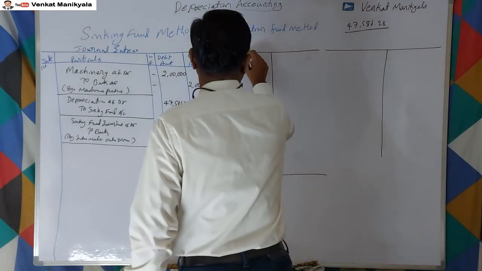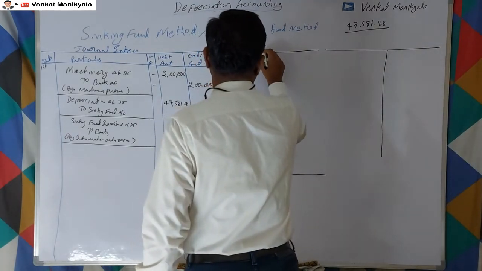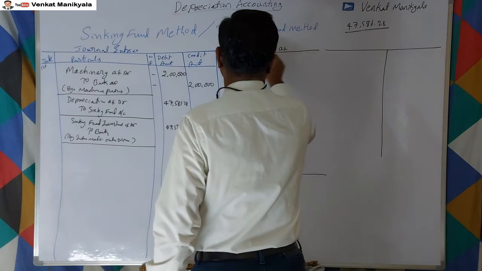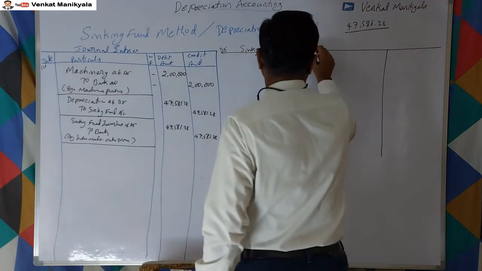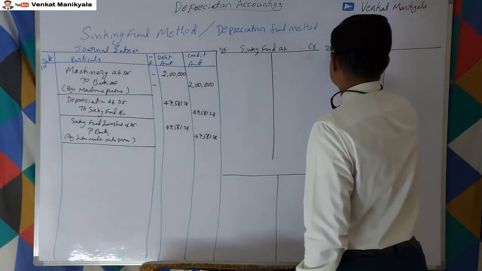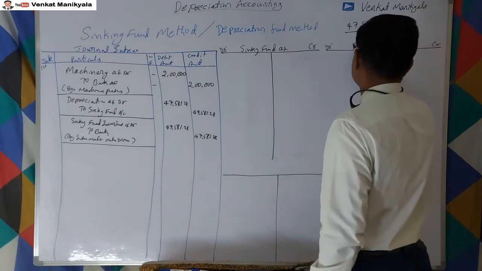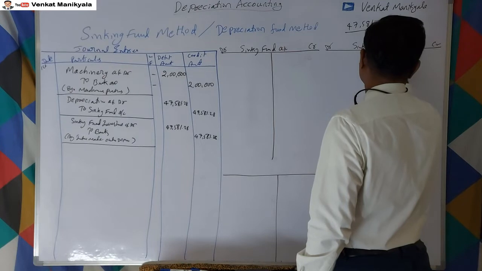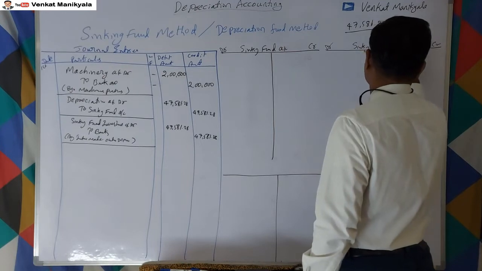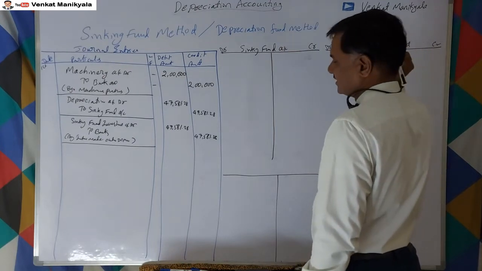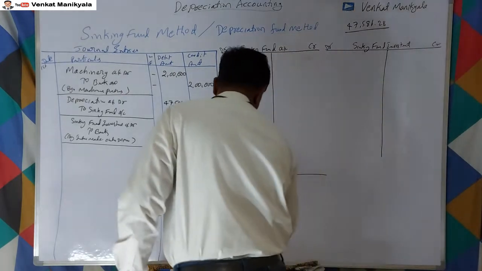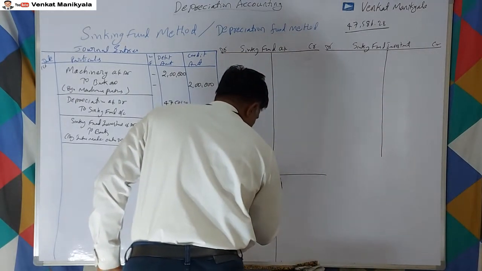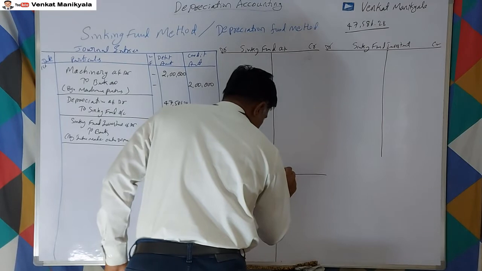This is a sinking fund account, debit and credit. Next is a sinking fund investment account. This is, let us say, the machinery account I do. Machinery account.